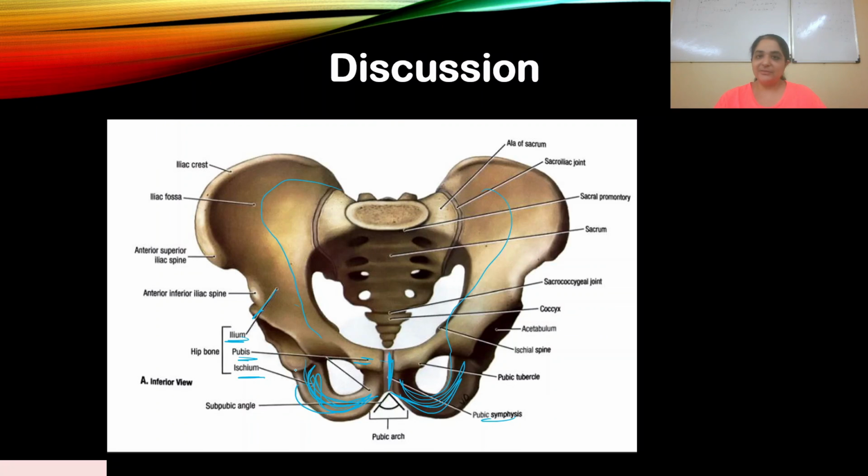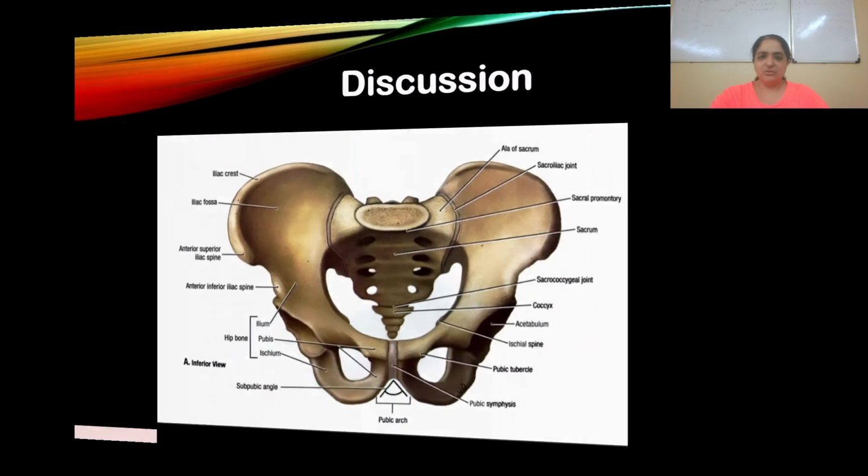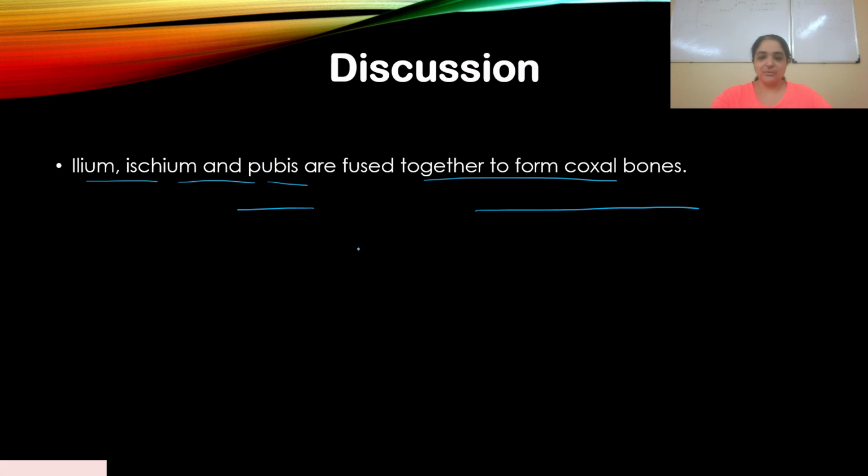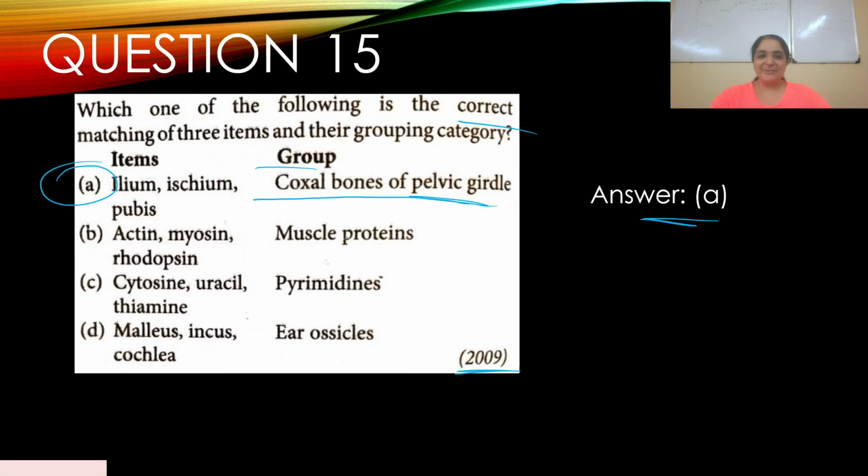Clear? Anatomy, like I said, you need to know the order, and these form a part of the pelvic girdle. From your NEET point of view, yes, you need to remember, forget all the other names, you don't need to worry about that. For NEET, you need to remember these 3 bones: ilium, ischium, and pubis. Clear? Let's move on. Let's go back to the question first. I think I've answered this question. Sorry about that, I pressed the wrong button. Ilium, ischium, pubis, coxal bones of the pelvic girdle.